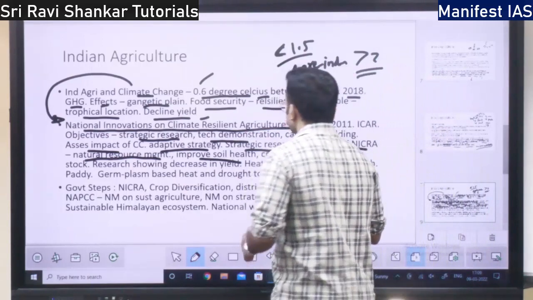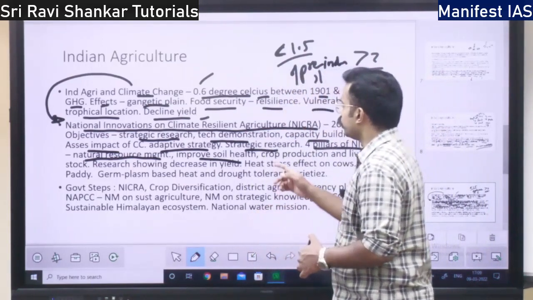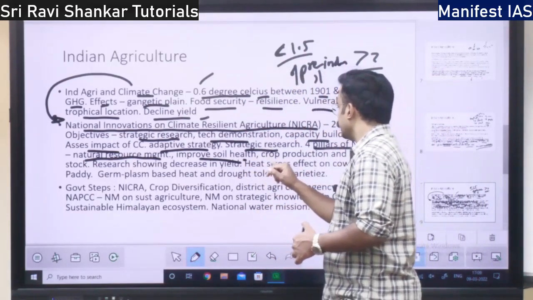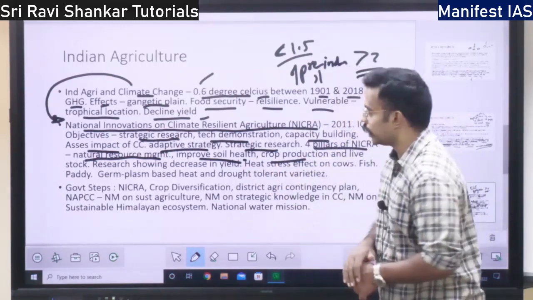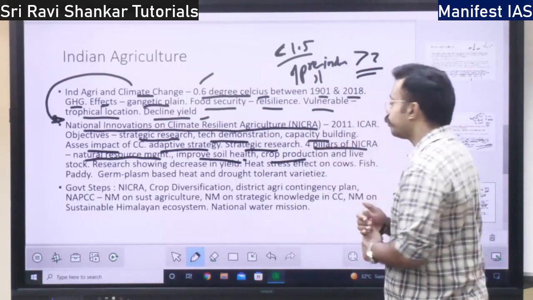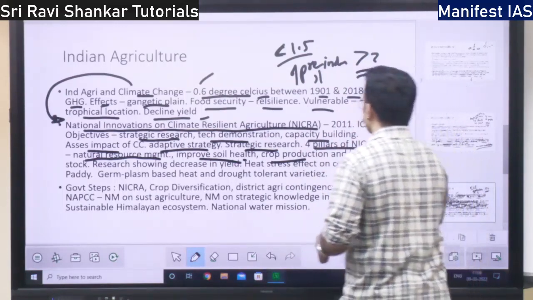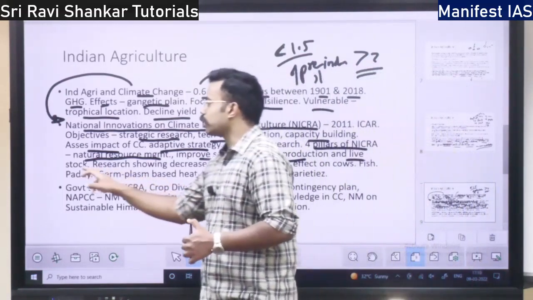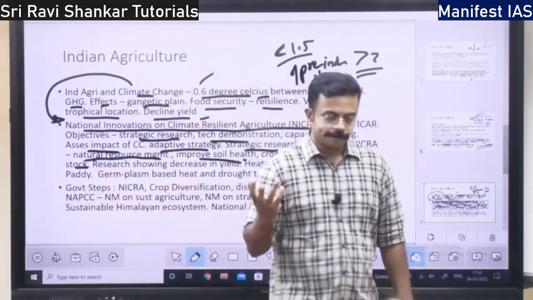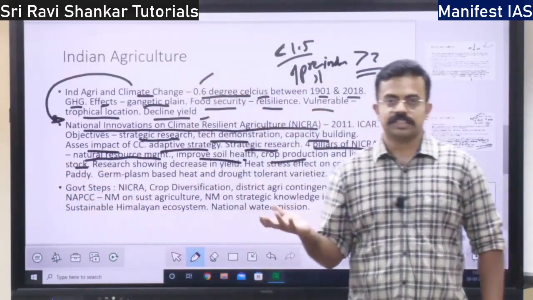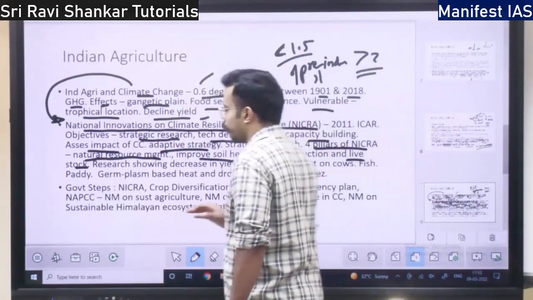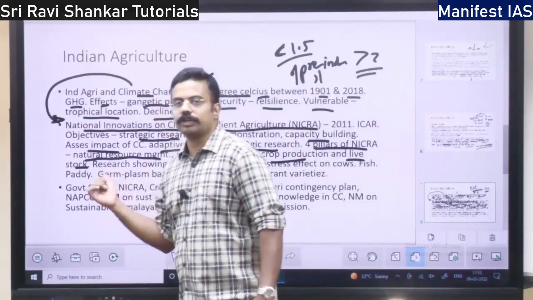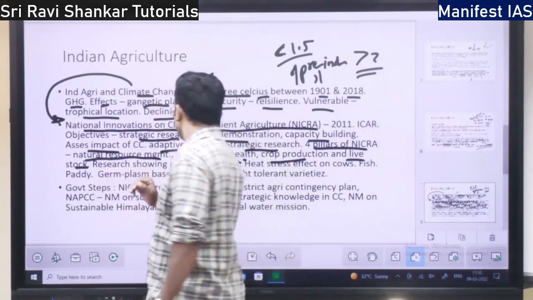Then it is going to focus on crop production, increasing the crop production or maintaining the same level of crop production. And it is also focusing on livestock. Livestock means hen, chicken, all these things, sheep, cow, which are being reared. So it is going to focus on that also.